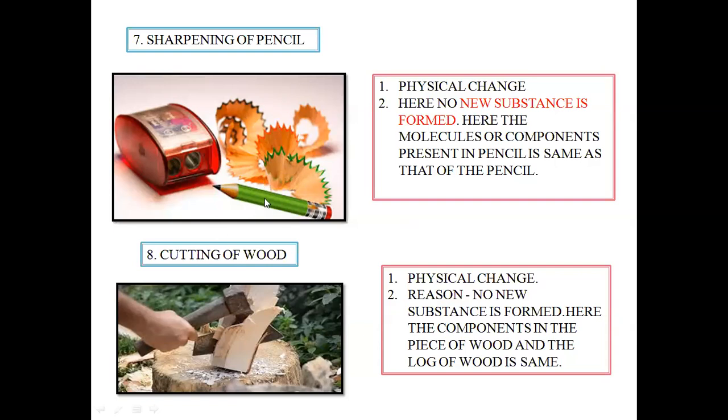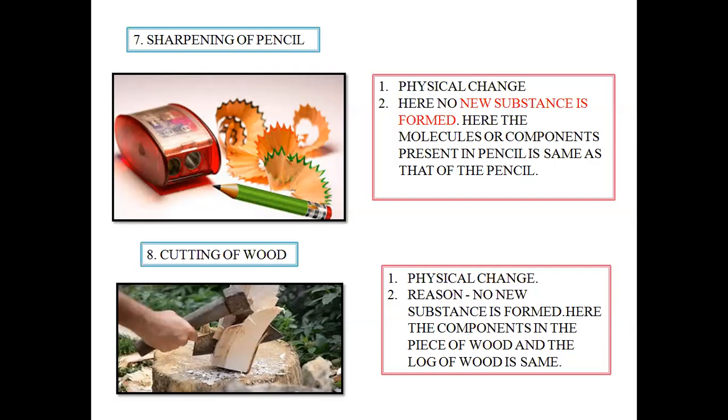Though there is change in shape, the molecules which were making up this pencil, that is the wood, are the same which are found within the scraping. That is, the molecules of wood are only present within the scraping. And since no new substances are formed in the process, it is a physical change.